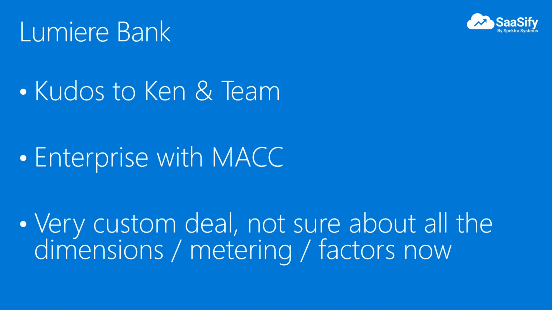Lumiere already has a Microsoft Azure consumption commitment and they want to make use of it as the Cloud Connect solution is MACC eligible. Ken has an internal discussion and the price structure is complicated, as even the pricing factors and metering dimensions can change over the course of this 3-year period.